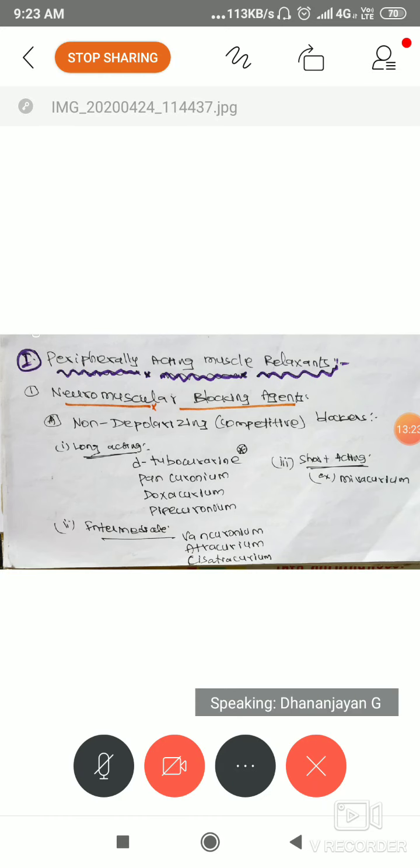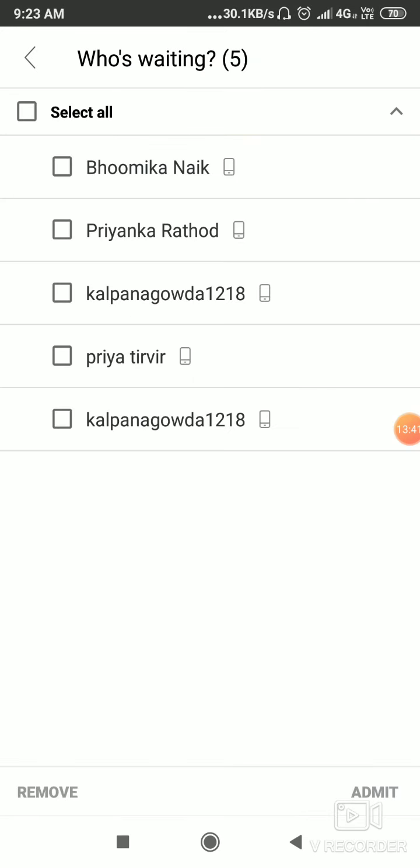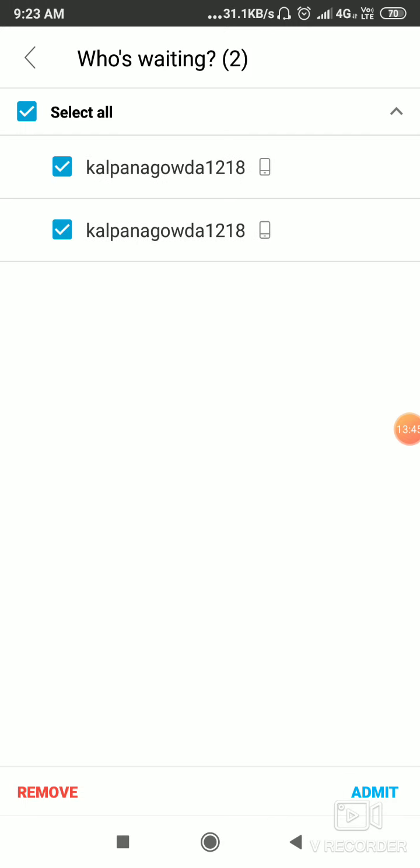Okay. First one, peripherally acting muscle relaxant. First one under neuromuscular blocking agent. Neuromuscular blocking agent means you should understand that. So, neuromuscular junction, the drugs acting on the neuromuscular junction. Do you understand which is the neuromuscular junction?